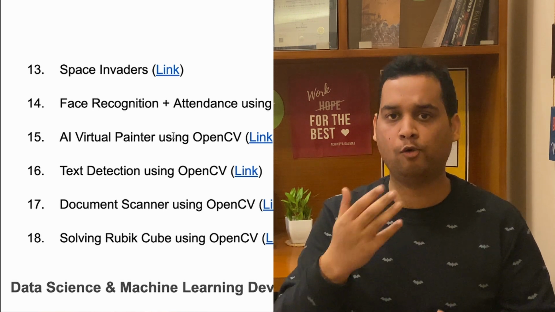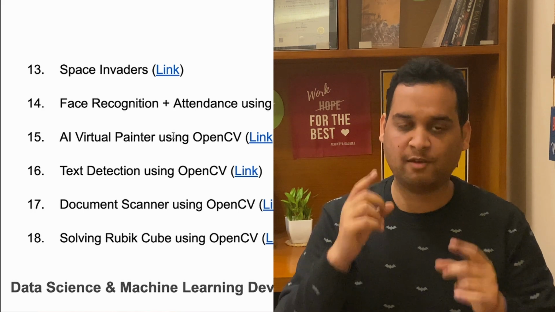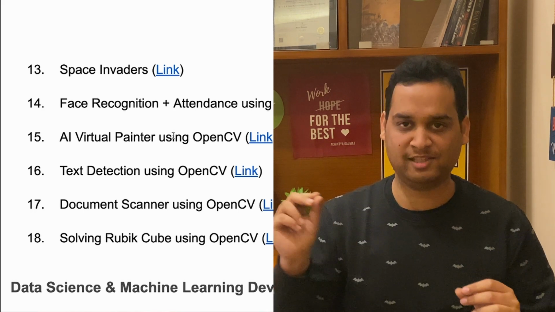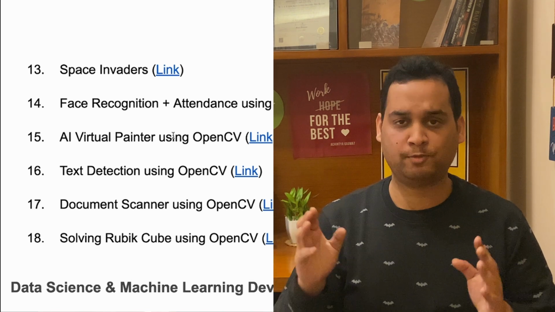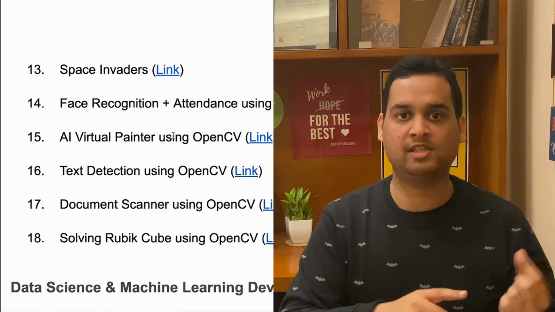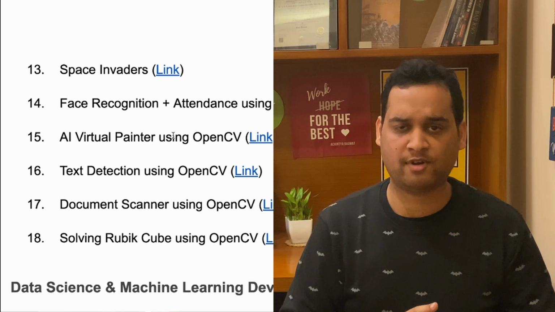They are not explaining the whole code, they are just giving you an overview, so you have to do it on your own. But the best part, source code is available. I have double checked the source code, it's complete. The GitHub link is provided in the description of this tutorial, so you can go ahead and try this project as well. So far we have covered 57 prior to this plus 18. How much is that? 75 tutorials, project ideas we have covered so far.